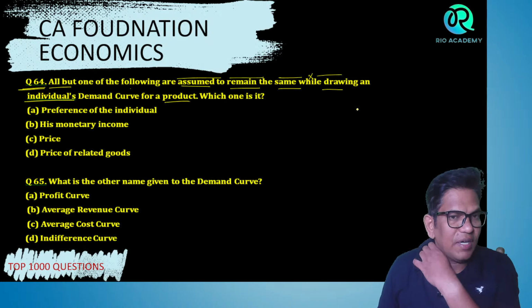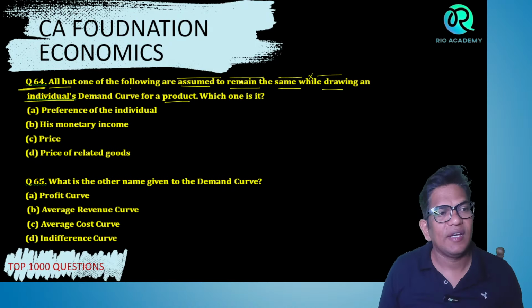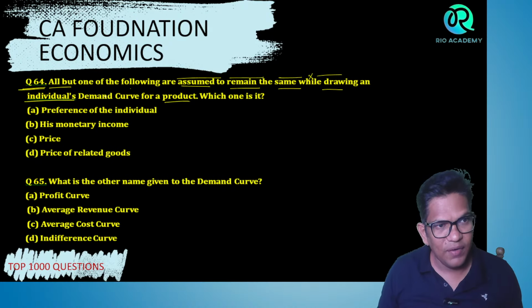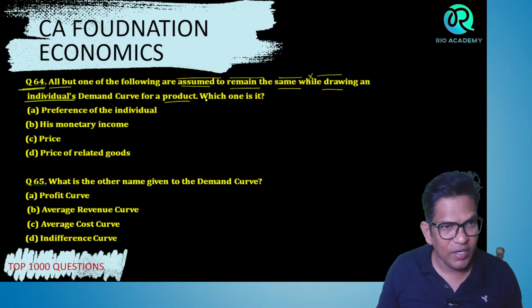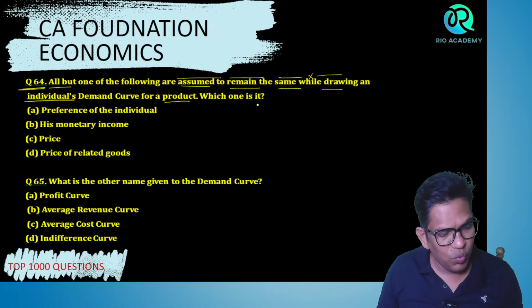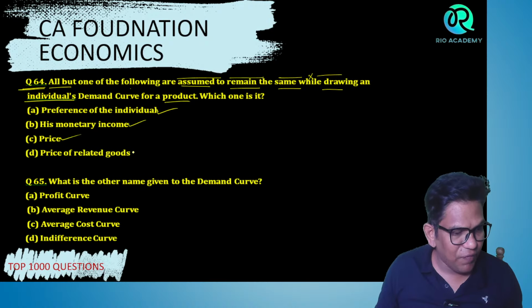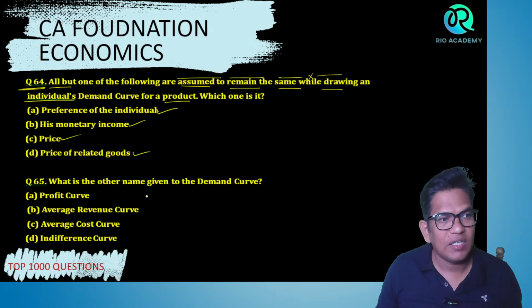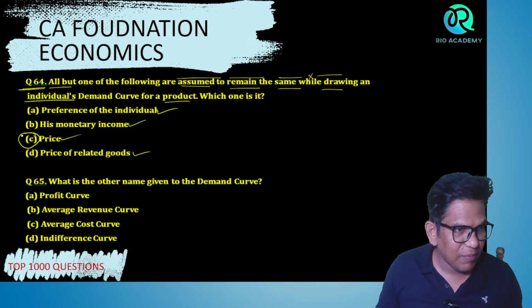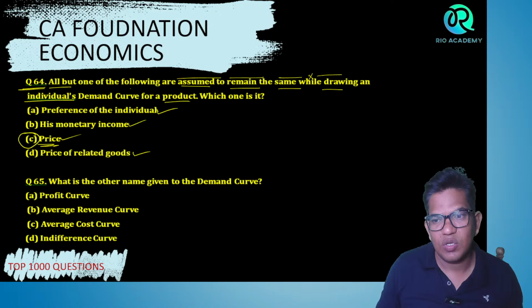Start answering. Preference of individual, his monetary income, price of related goods. Tell me, guys. Obviously it is price that does not remain the same. Correct? Understood?